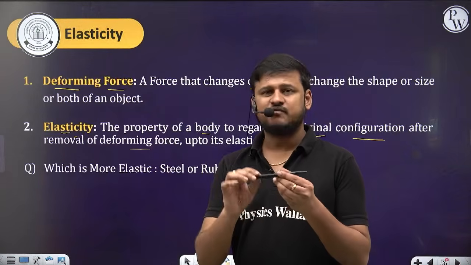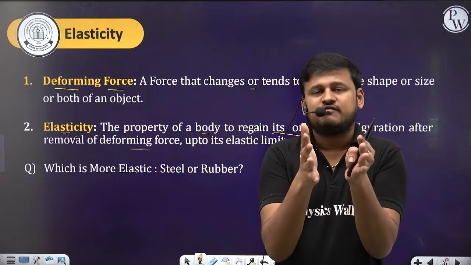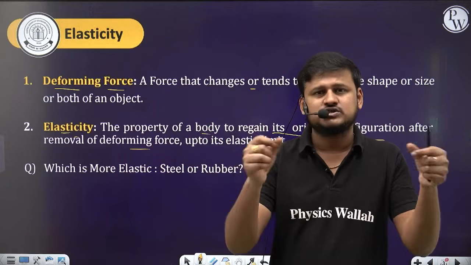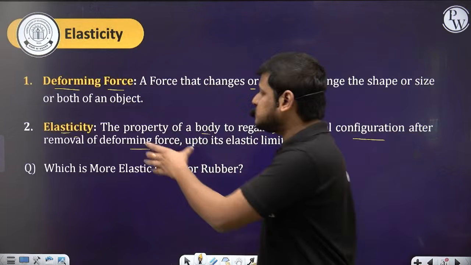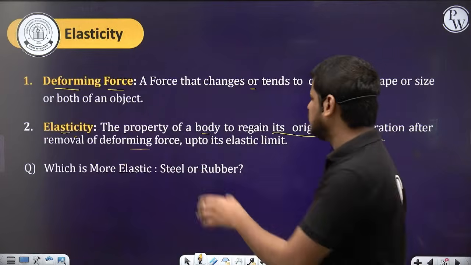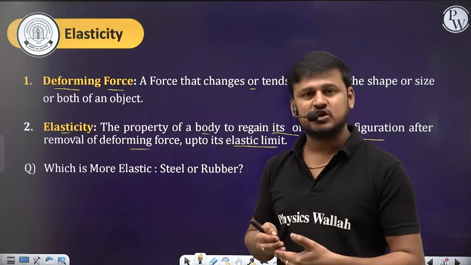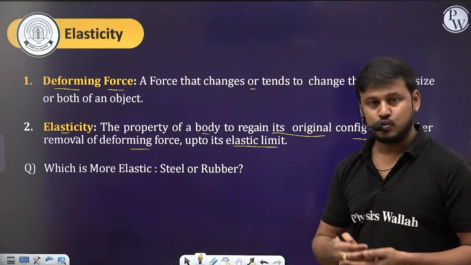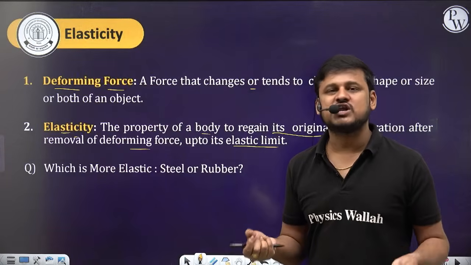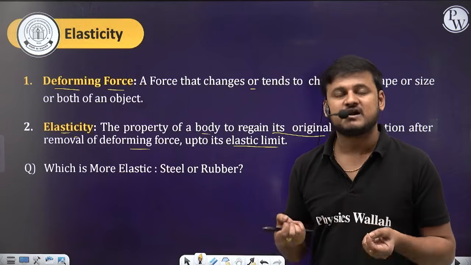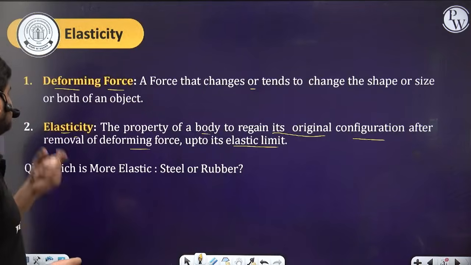If you apply some force, let's suppose on a sponge, and after you remove the deforming force, the sponge will come back to its original position again. Yes or no? That's called elasticity. Yes or no? This holds up to the elastic limit, up to where the body can regain its original configuration. Once the elastic limit has been crossed, the body will not regain its original configuration, shape or dimensions. Clear? Chalo. So this is the deforming force and this is elasticity.